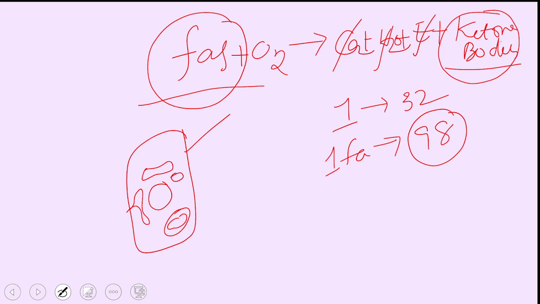Except for ribosomes, all are membrane-bound cell organelles. That means everything is made up of membrane only. For this membrane, we need lipids. So most of the fats, after digestion, are utilized in building your body, and the excess is stored in the adipocytes but never used for energy unless you are starved.